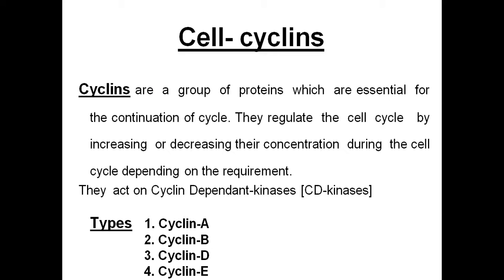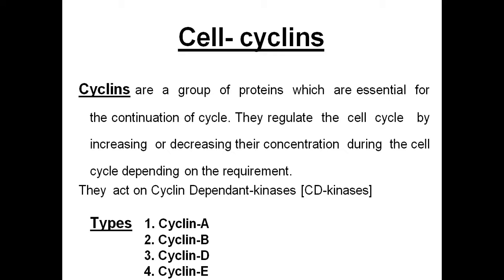Now another important point that you should know is how this gets activated and regulated. For this there is a class of proteins called cyclins. These are called cell cyclins. Cell cyclins are a group of proteins which are essential for the continuation of the cell cycle.